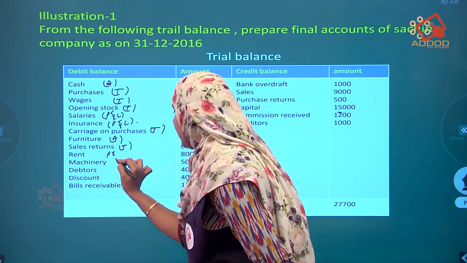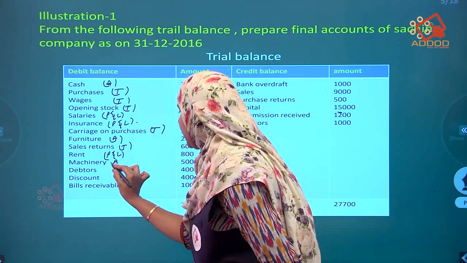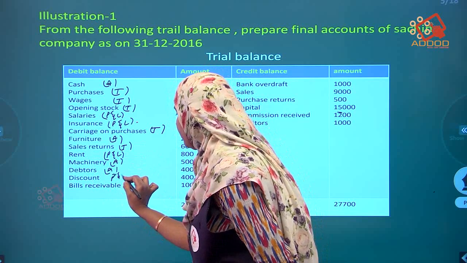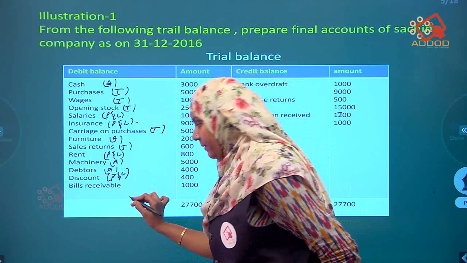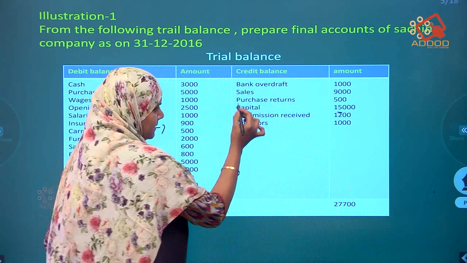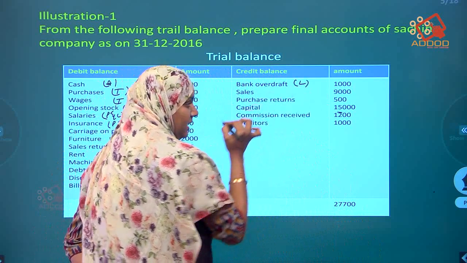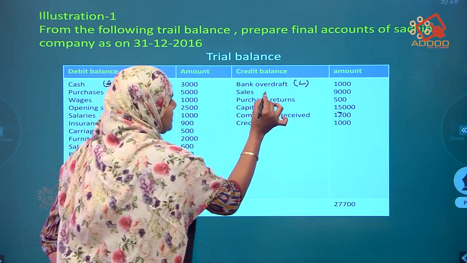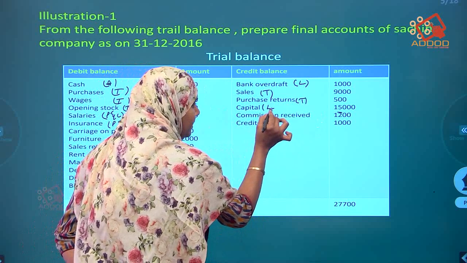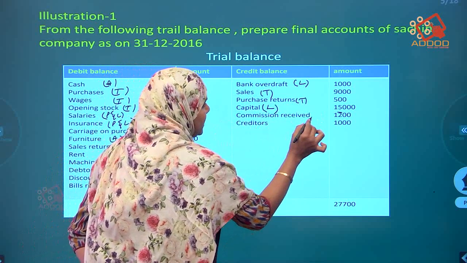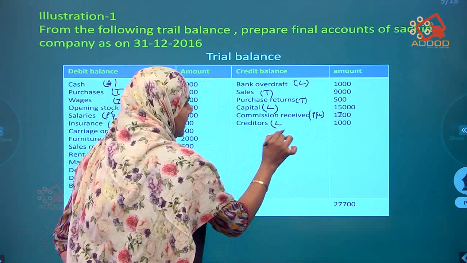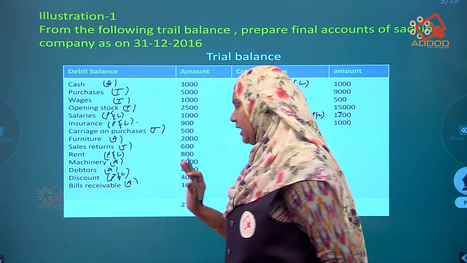Rent, P&L account. Machinery, it is an asset. Debtors, it is an asset. Discount, it is a P&L account. Bills receivable, it is an asset. Like this you have to find out the items. Bank overdraft, it is a liability in the balance sheet, liability side. Sales, it is a trading account. Purchase returns, it is also a trading account. Capital, it is a liability, the formula I told you. Commission received, it is a P&L account. Creditors, it is a liability. Like this you have to find out the items.